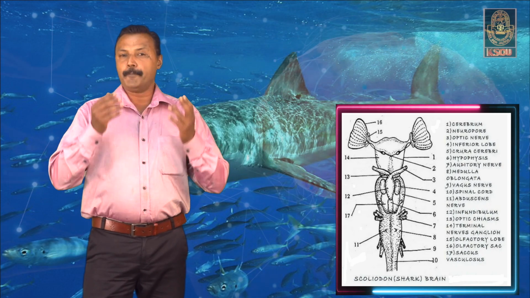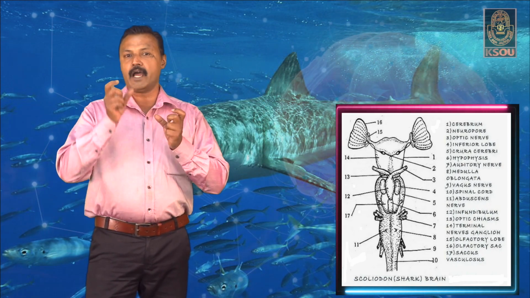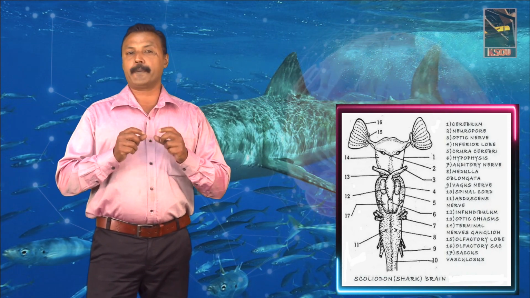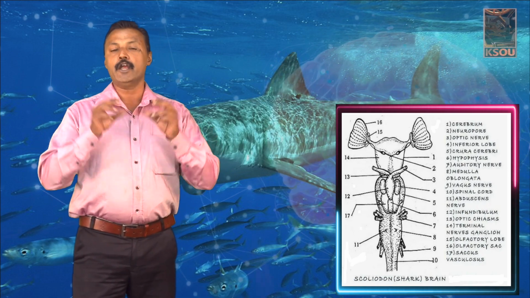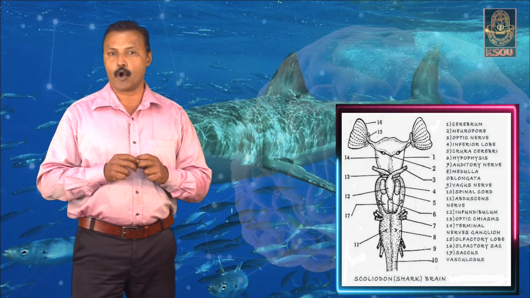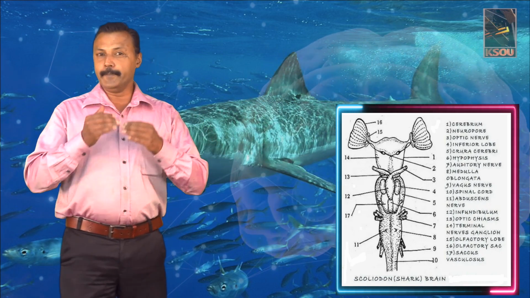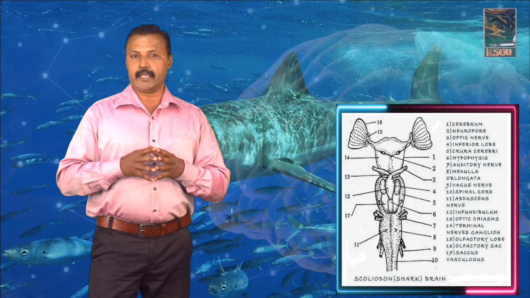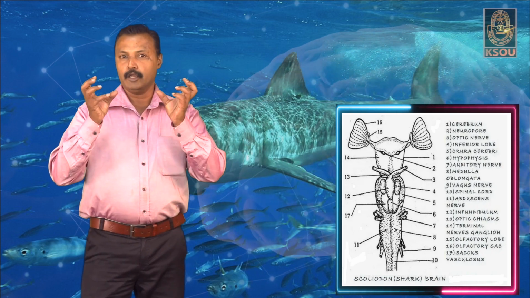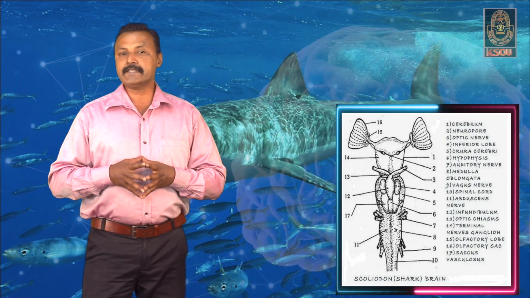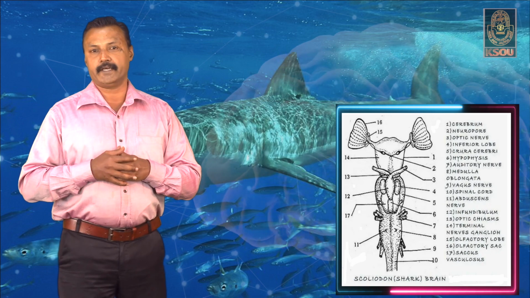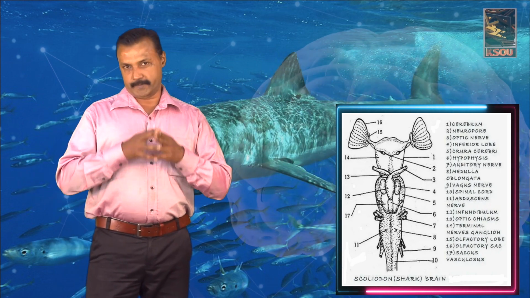These optic lobes found on the diencephalon are produced into two mammillary bodies called the lobi inferior. The midbrain is also produced into optic lobes, which are concerned with sight, what we call vision.